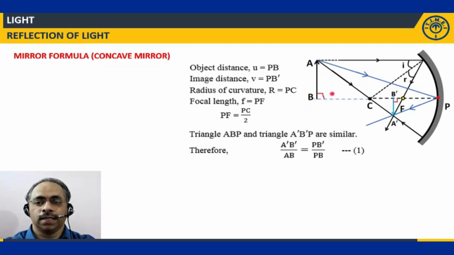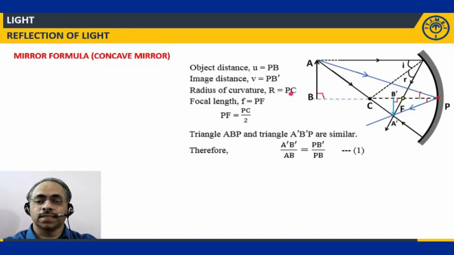So these two angles are equal in the two triangles. Next, this angle here is the angle of incidence and this angle here is the angle of reflection. These two angles are also equal. So if two angles of one triangle are equal to two angles of another triangle, obviously the third angle of one triangle is equal to the third angle of the other triangle, then the two triangles are similar.